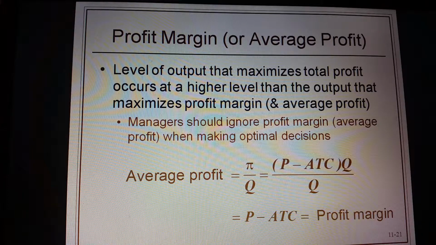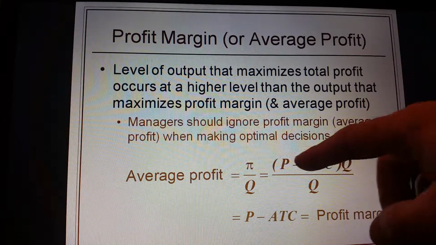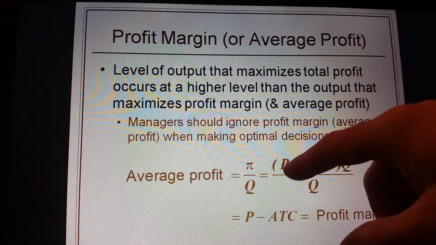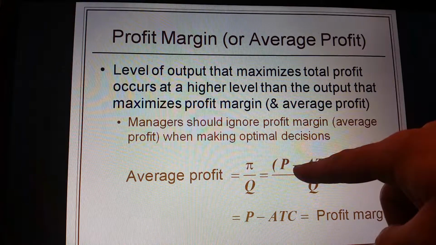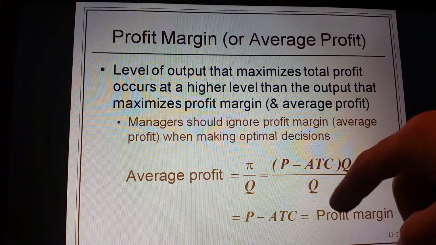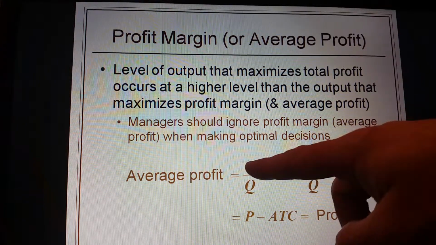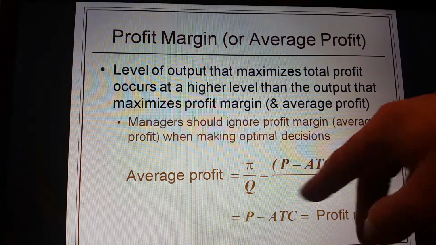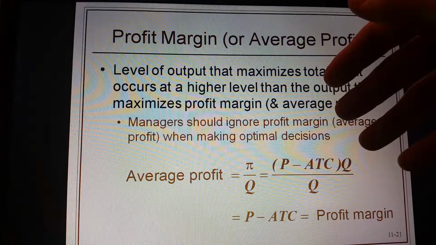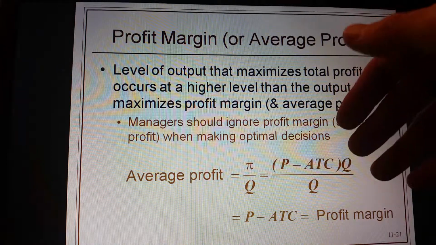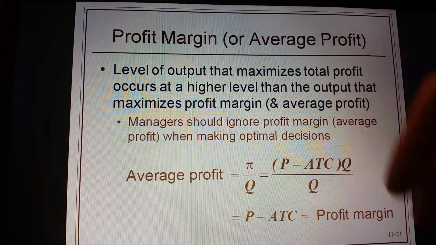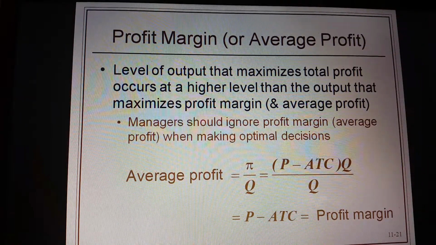Profit margin or average profit, we were talking about this in the last video, and just be aware this may turn off again. Here's the formula for average profit, and here's the formula for profit margin. Basically, they're getting to the point where you can show that they are going to equal the same thing, regardless of which approach you're going to use. But once again, one of the highlights here is that this is not the best way of going about things. You should be maximizing overall profit, and you can do so through marginal revenue and marginal cost.